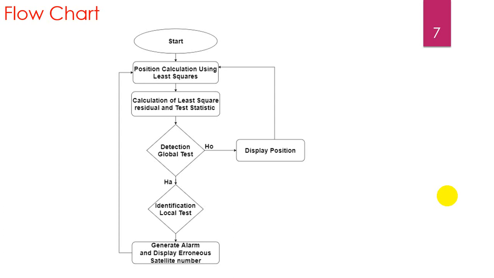Detection is done using a global test and if an outlier is detected, identification is performed using a local test to identify the outlier, and an alarm is generated displaying the erroneous satellite number. If there is no error detected, then the null hypothesis is valid and the position is displayed. And if there is an error, then the alternate hypothesis is valid and the identification test is performed.